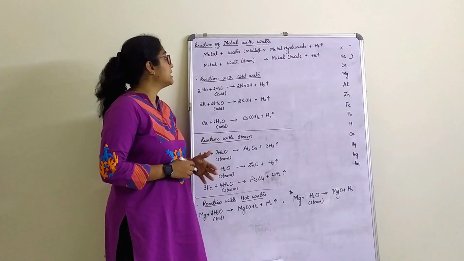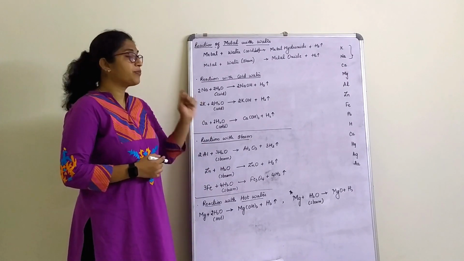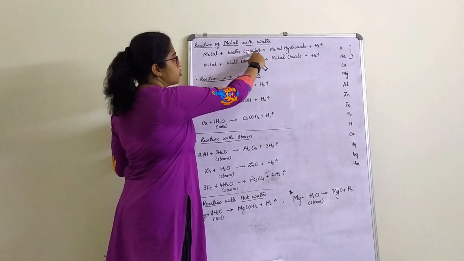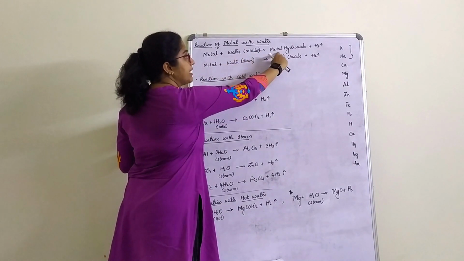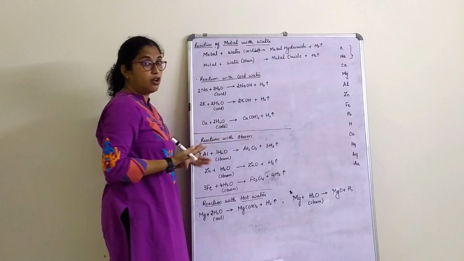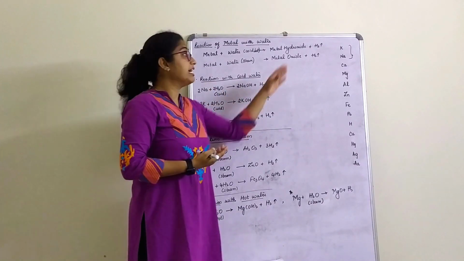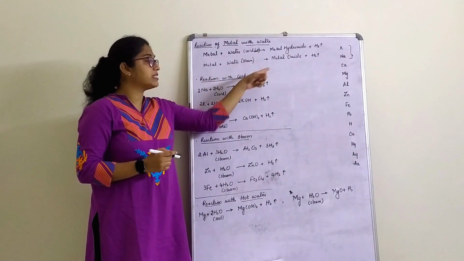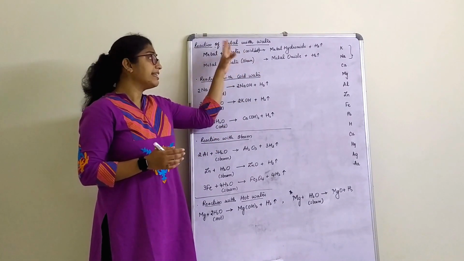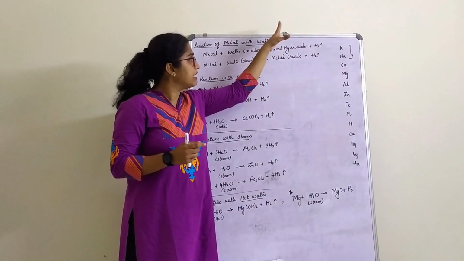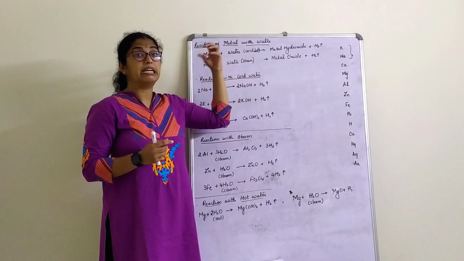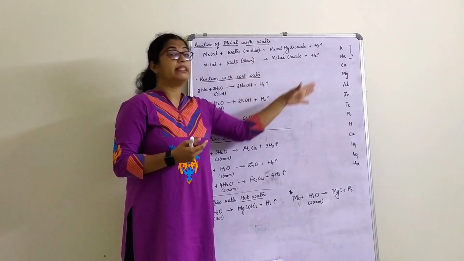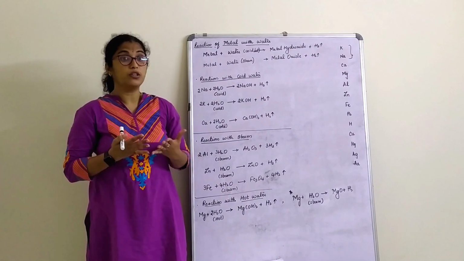Okay, now let's start the reaction of metals with water. One small correction you have to make here: metal plus water, that is cold or hot, and steam, will give us metal hydroxide or metal oxide, as I had told. Along with that, it also releases hydrogen gas. I had not mentioned that in the previous line. So either metal plus water gives you metal hydroxide or metal oxide, respectively, when we use cold water, hot water or steam. Along with that, hydrogen gas is also released.